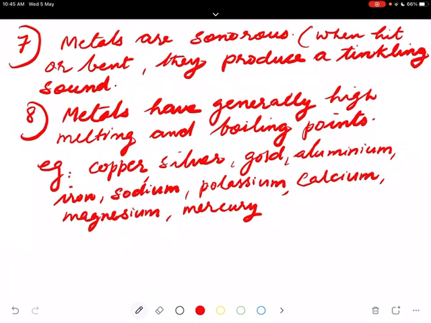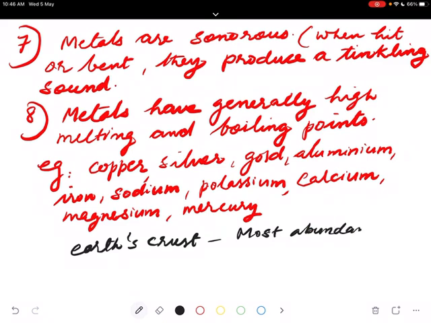Now, among the metals, aluminium is the most abundant in Earth's crust. We represent aluminium by Al. Iron, calcium, and sodium are the other metals which follow aluminium in order of decreasing abundance.